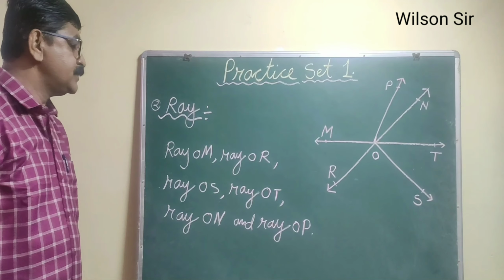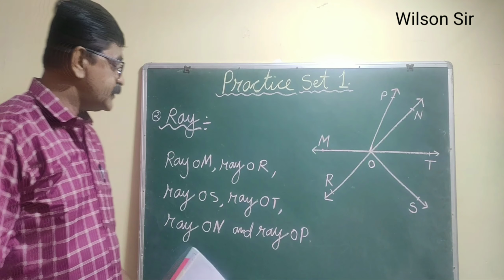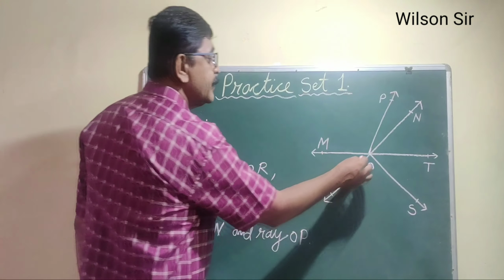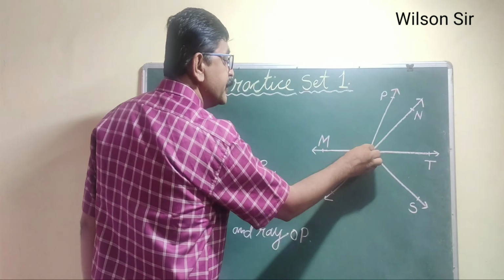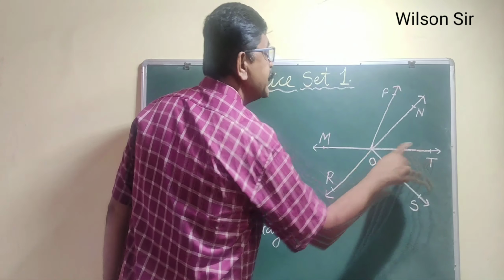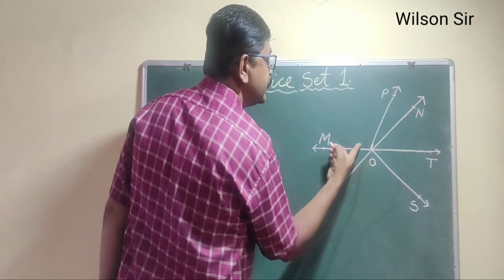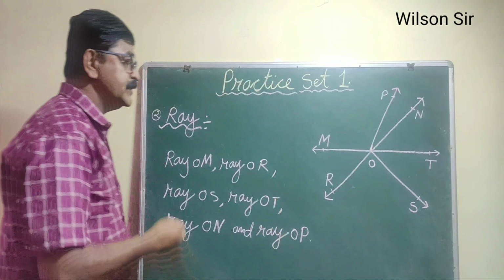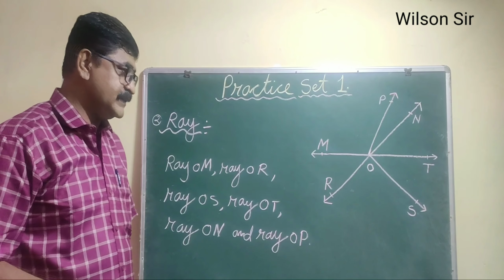So these are 1, 2, 3, 4, 5, 6. Ray OM, ray OR, ray OS, ray OT, ray ON, ray OP. So these are all 6 rays.